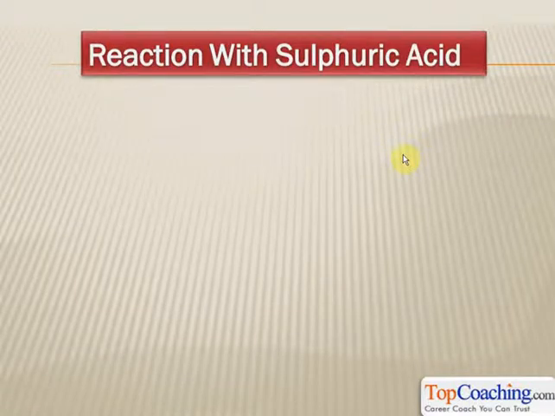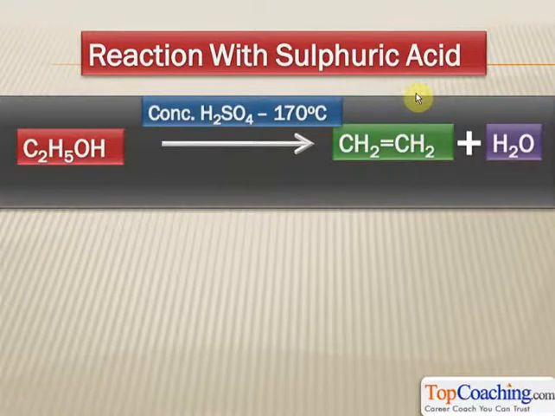The next important reaction of ethanol is with sulfuric acid. When we add concentrated sulfuric acid at 170 degrees Celsius to ethanol, ethene and water are produced.